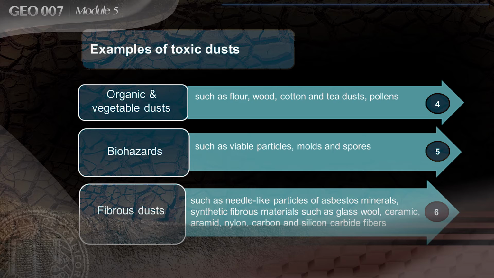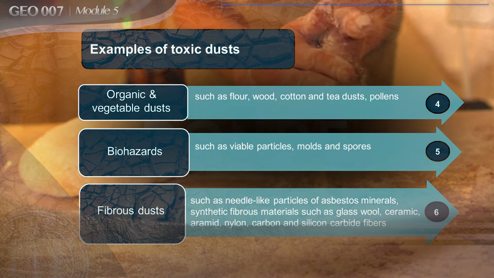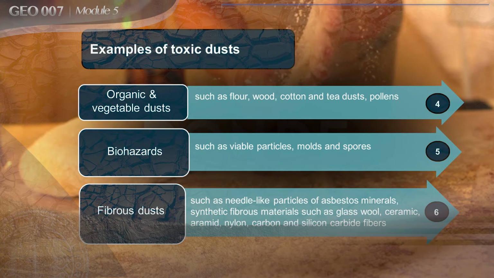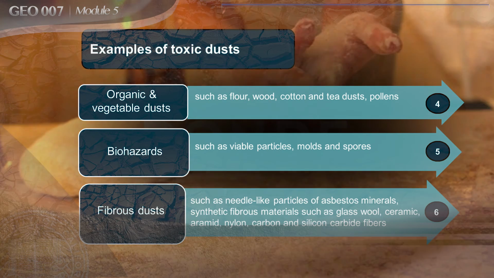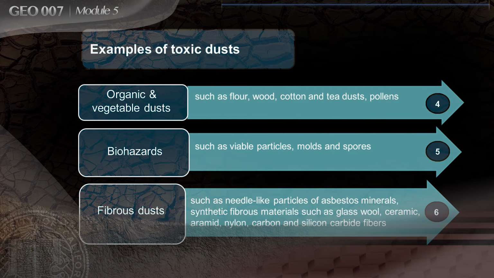Other examples of toxic dusts include organic and vegetable dusts such as flour, wood, cotton, tea dust, and pollens. Biohazards include viable particles, molds, and spores. Fibrous dust can contain needle-like particles of asbestos, minerals, synthetic fibrous materials such as glass, wool, ceramic, aramid, nylon, carbon, and silicon carbide fibers.